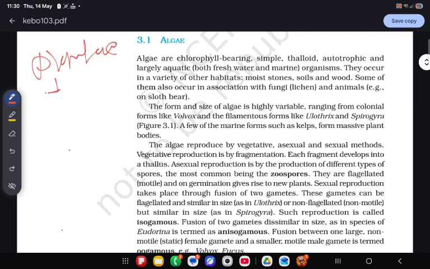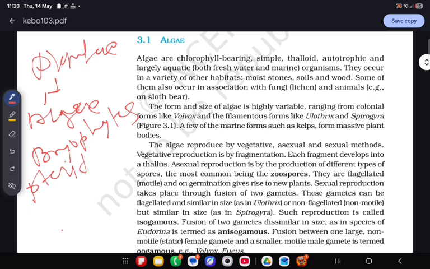There are five types of plants: algae, bryophytes, pteridophytes, gymnosperm and angiosperm.